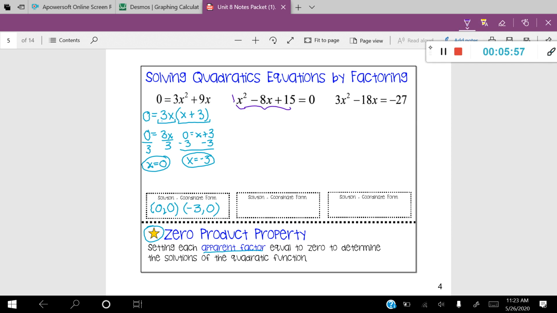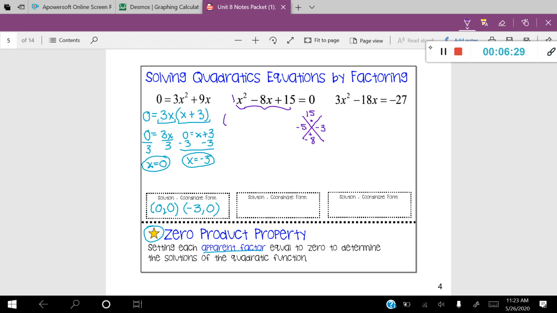So you remember we did this little technique a long time ago where we have a little x, and I'm going to take 1 times 15, which gives me 15, and I'm going to take that negative 8, and I'm looking for two numbers that multiply to give me positive 15, and they add up to give me negative 8. Those two numbers are going to be negative 5 and negative 3. And let's go ahead and factor it. Factor it just like you normally would.